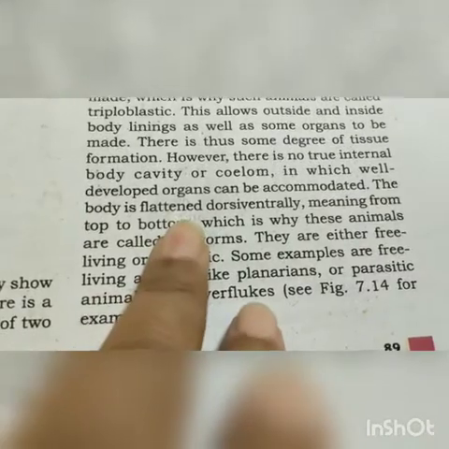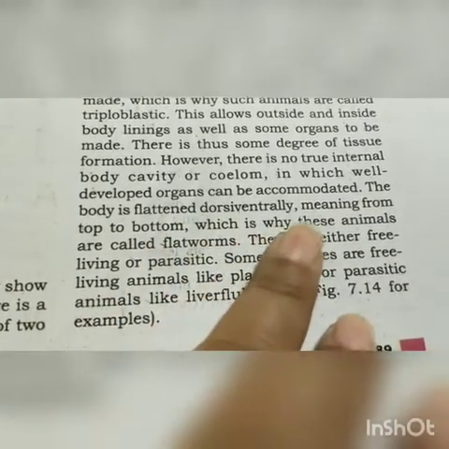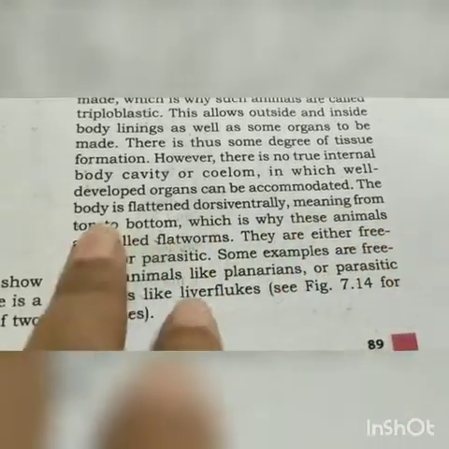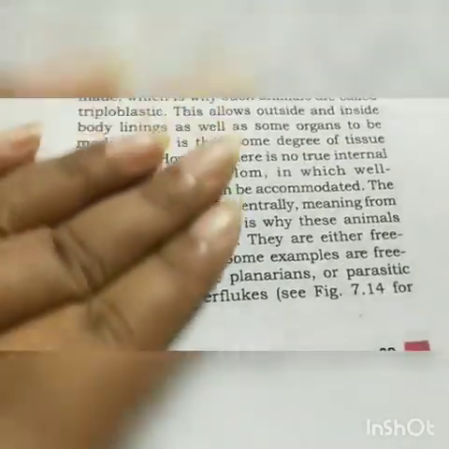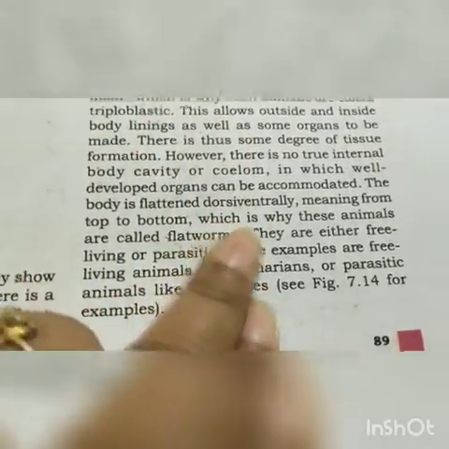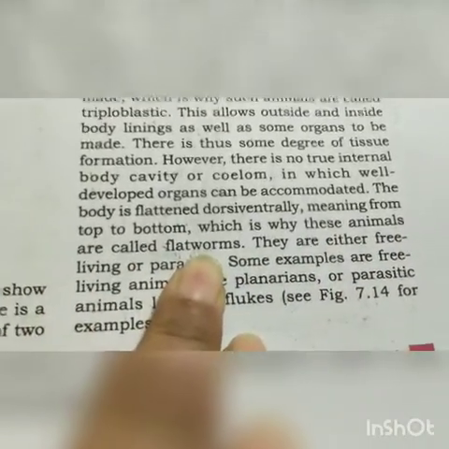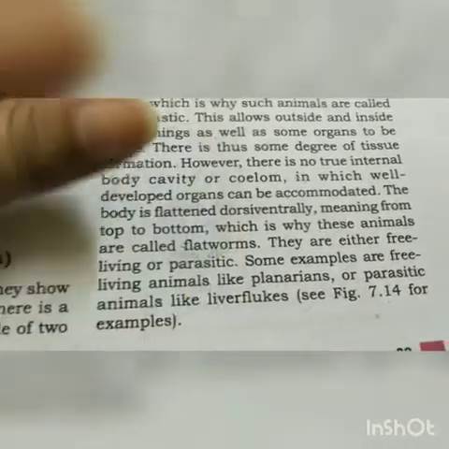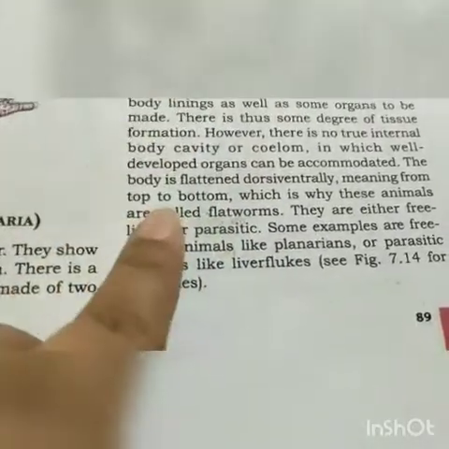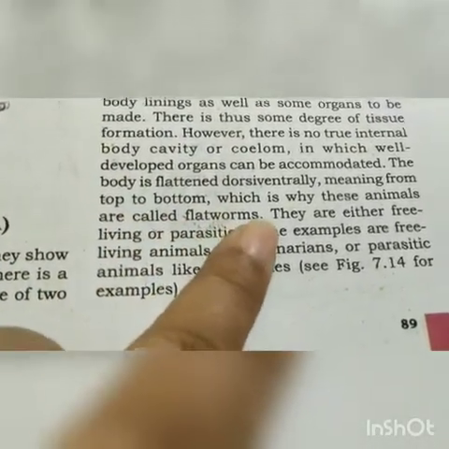The body is flattened dorsiventrally, meaning from top to bottom. It is flat from top to bottom, which is why these animals are called flatworms.